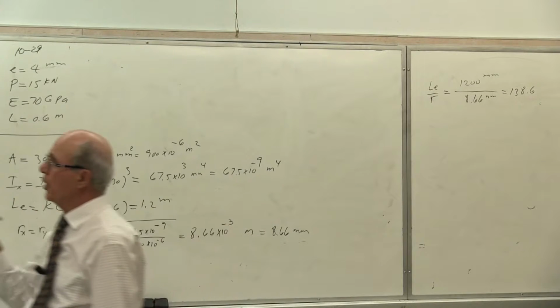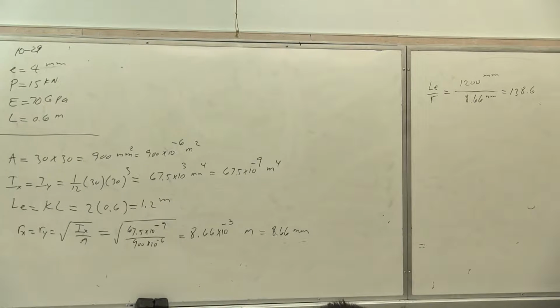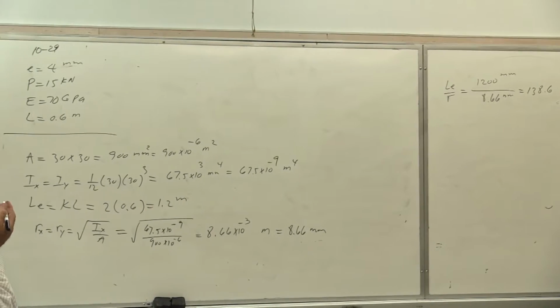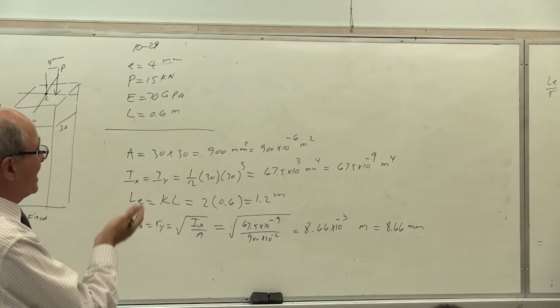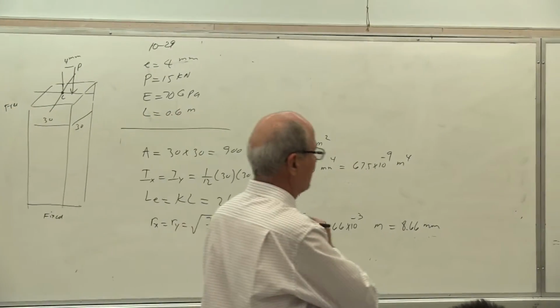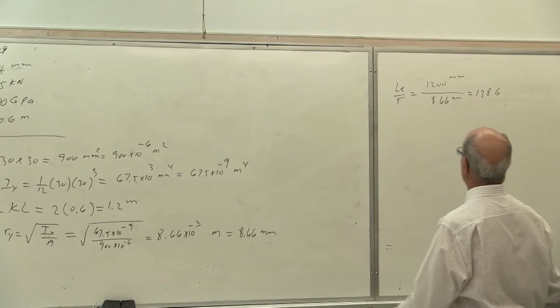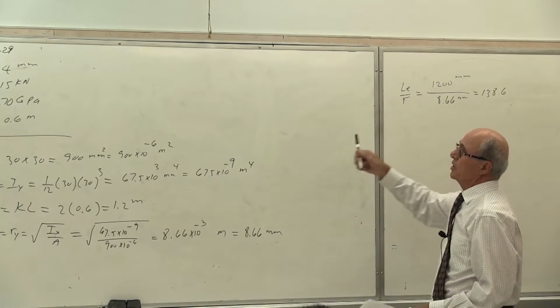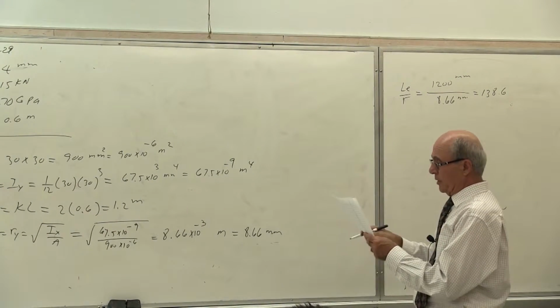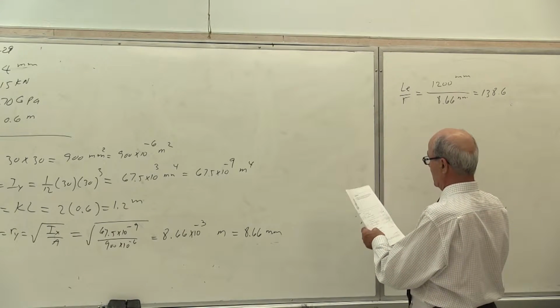The whole idea is all about slenderness ratio. The more slender it is, the more likely the system is going to buckle. This way it doesn't matter, it buckles either way as far as the centric load is concerned. So that's what it is. Then, since it is eccentric, I have to use those formulas. If it is centric, I calculate P critical and I'm done there. In eccentricity, this is what we get.